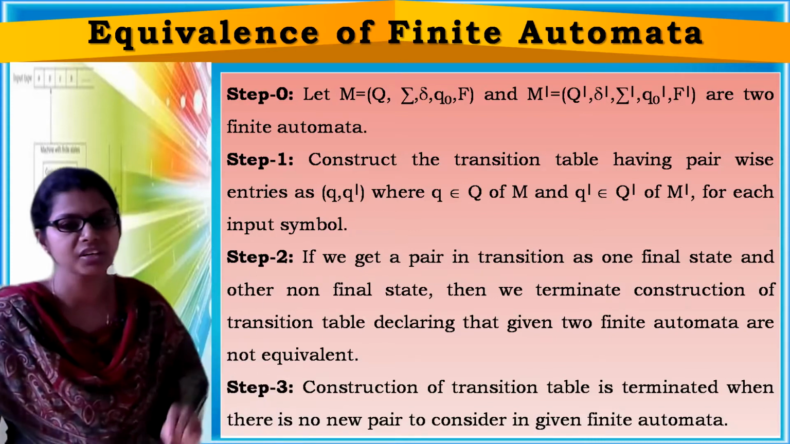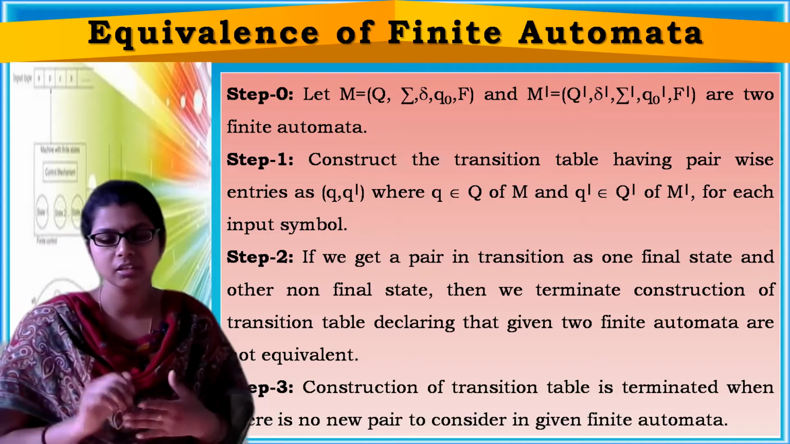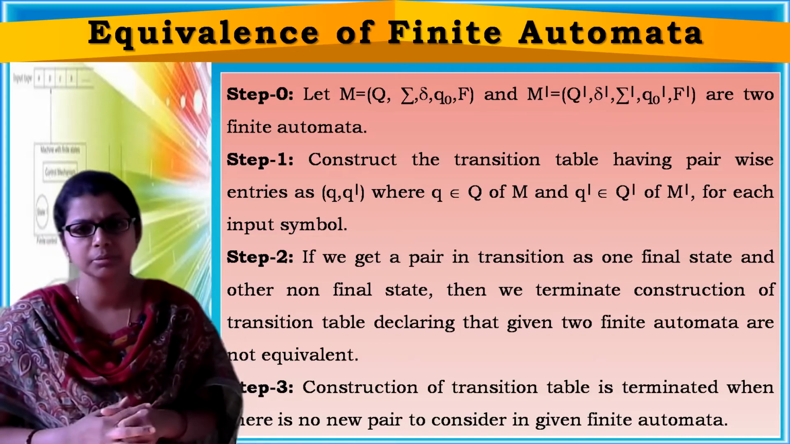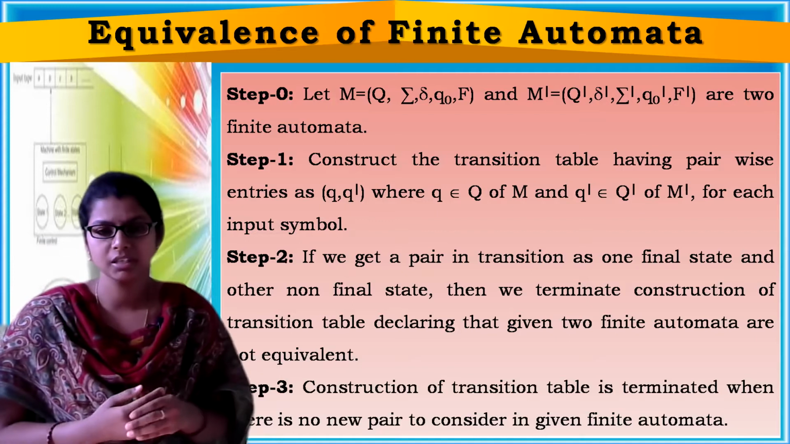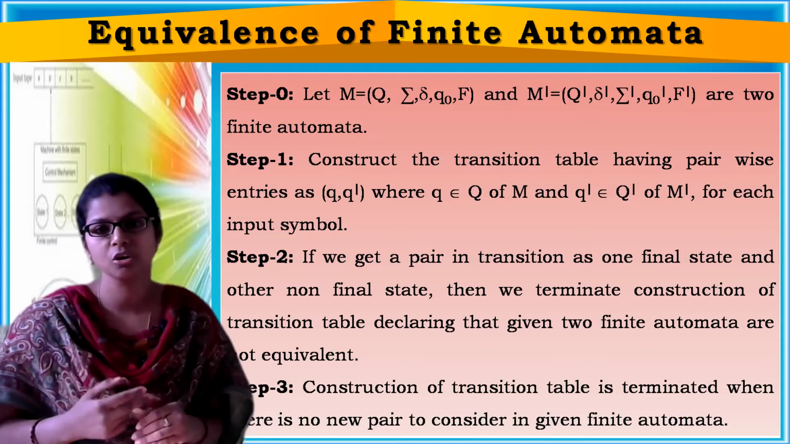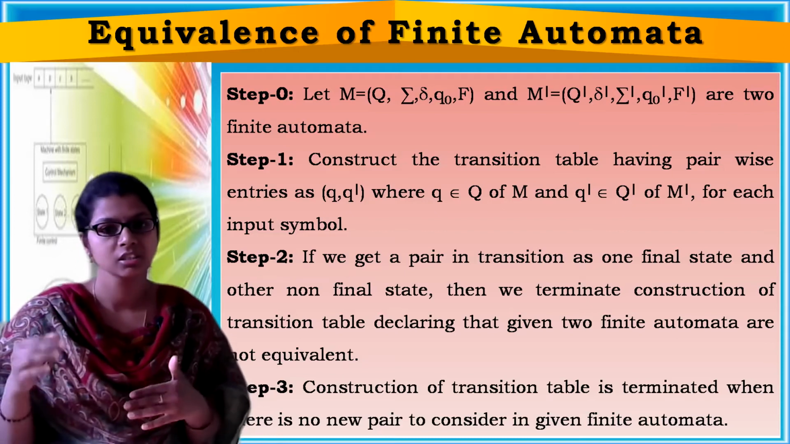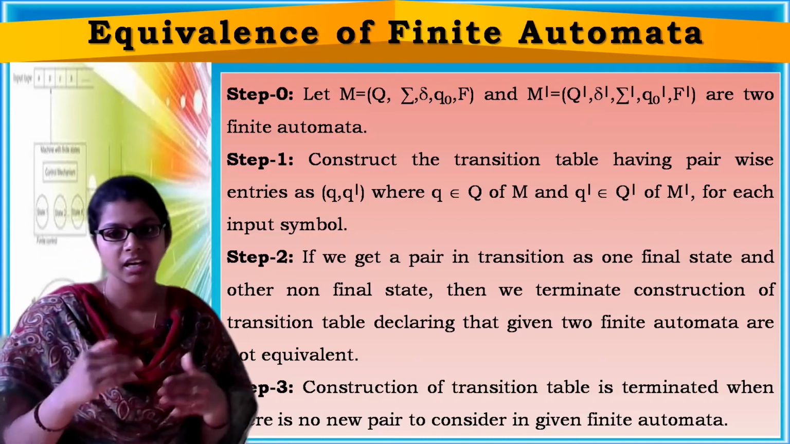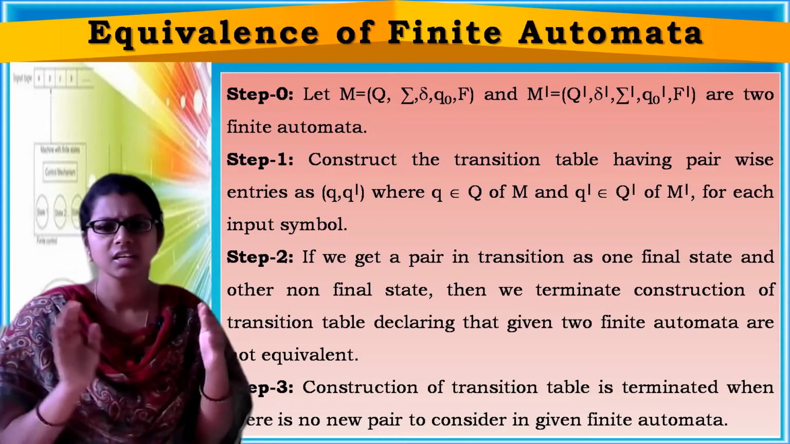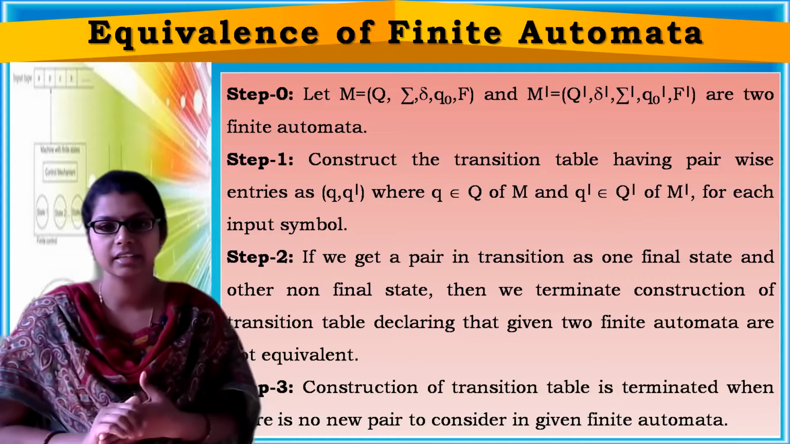Now, let's see. First, step 0. Let M be one finite automaton and M dash be another finite automaton. We all know how a finite automaton is represented by 5 tuples, right? Capital Q for the set of states, sigma for the alphabet, then the transition function delta, Q naught the initial state, and F the set of final states. This is M, and M dash has Q dash, transition function delta dash, alphabet dash, Q naught dash, the initial state of M dash, and F dash, the final states of M dash. Let M and M dash be two finite automata. Okay, take it that way.